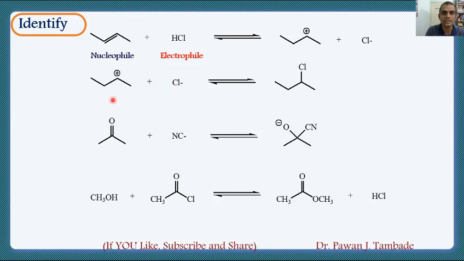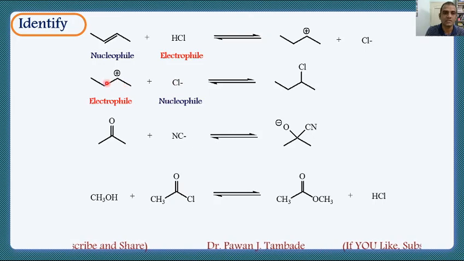If you look at the second reaction, this is a cation and this is an anion, and we know that cations are electrophilic and anions are nucleophilic. So this is the electrophile and this is the nucleophile in this particular reaction. In the third reaction, there is a carbonyl compound, acetone, and the cyanide anion. The carbonyl compound acts as the electrophile in this reaction and the cyanide is acting as the nucleophile.